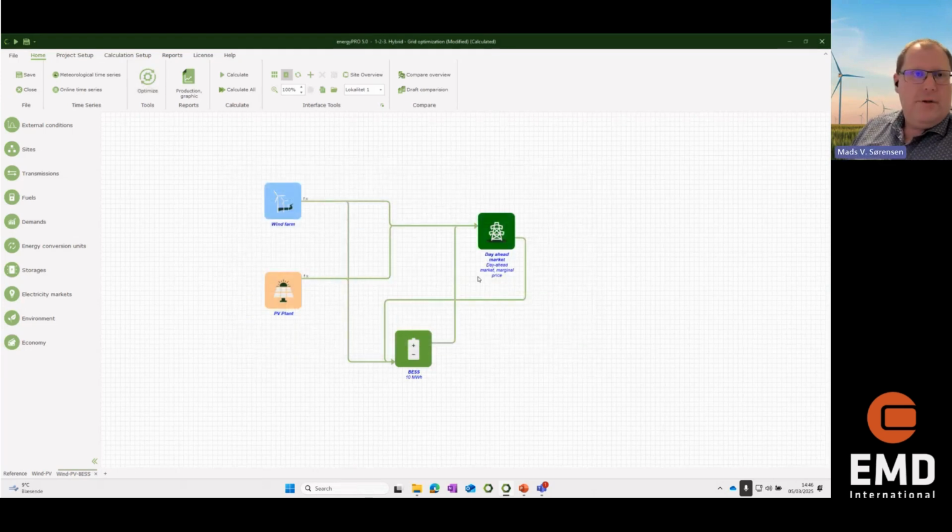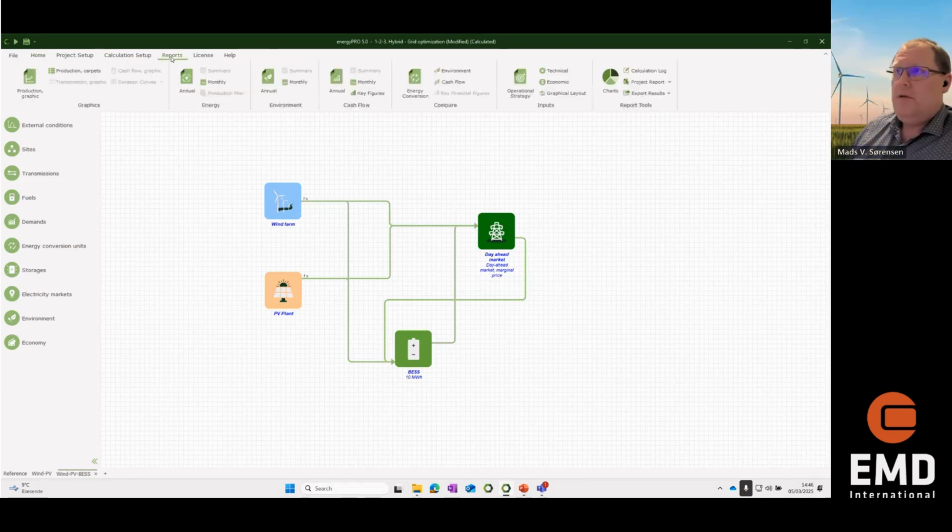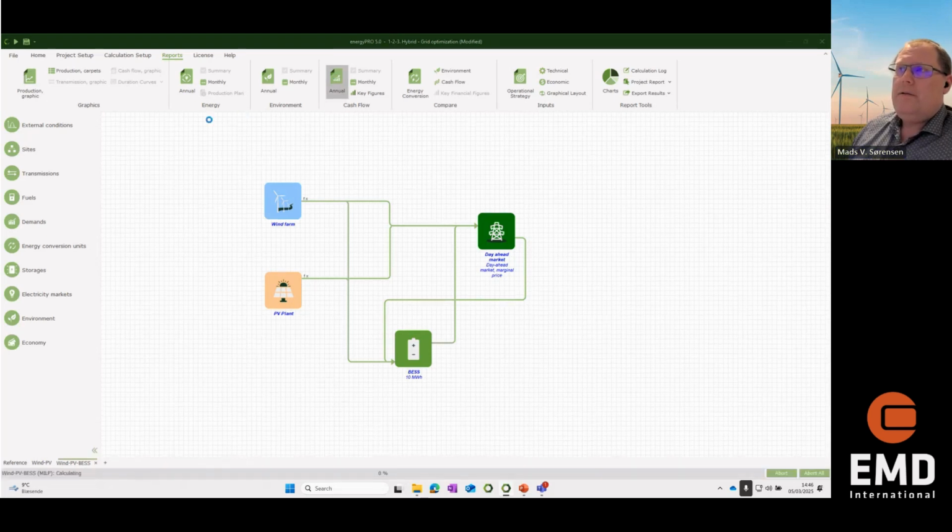So those were the three very simple examples where you can see the optimize tool. One last thing I will show you is the cash flow, and that is one of the reports we have in Energy Pro.